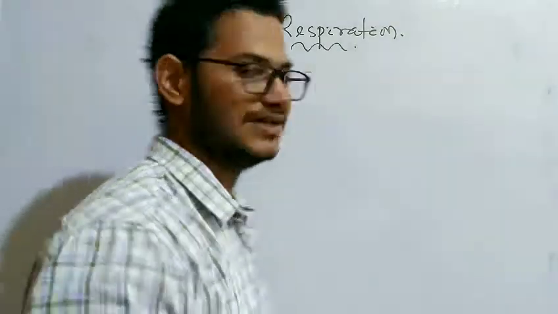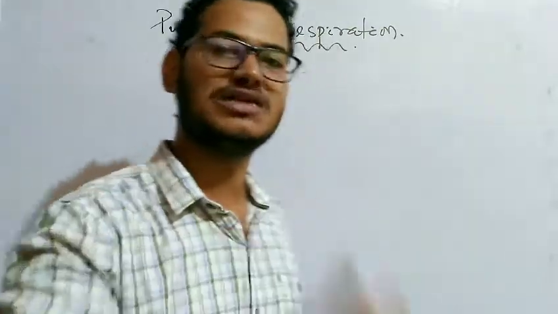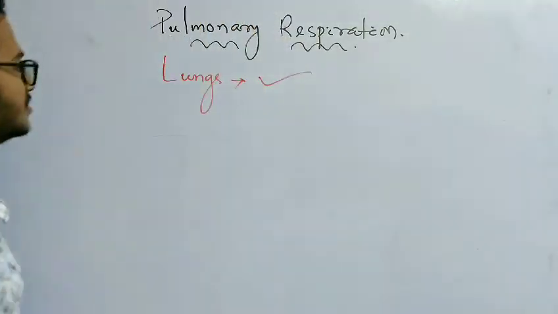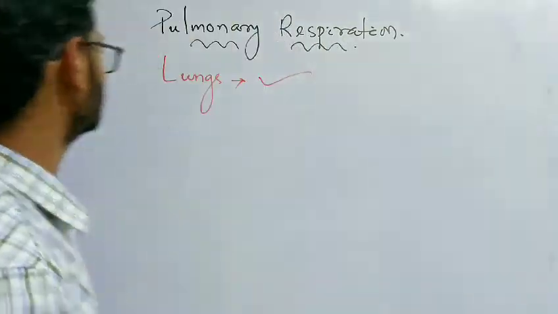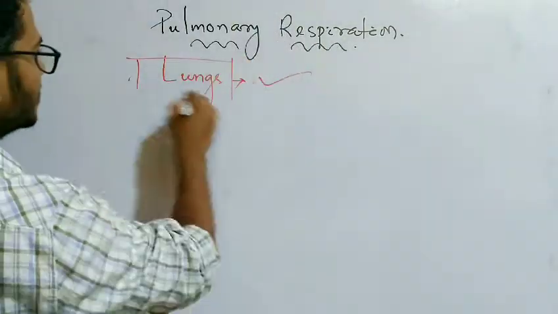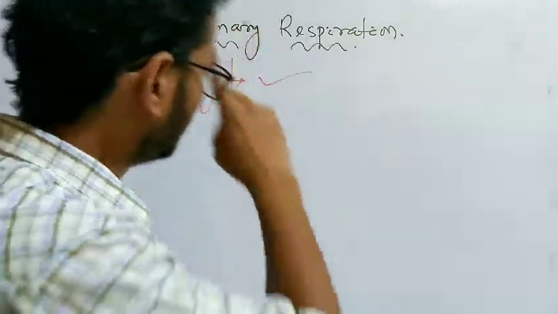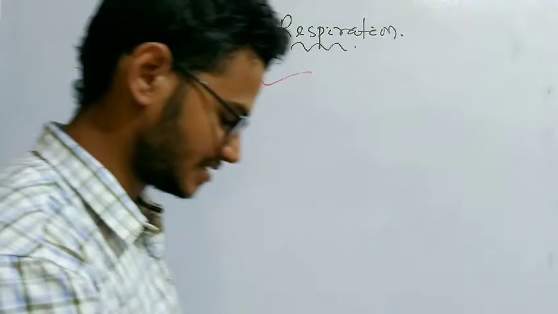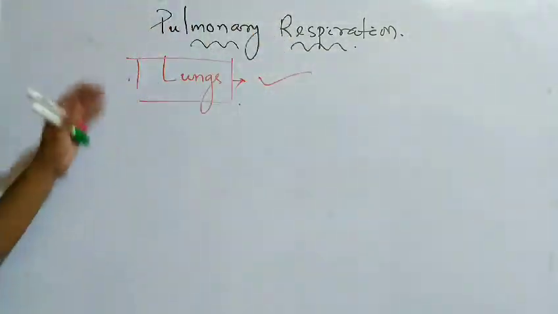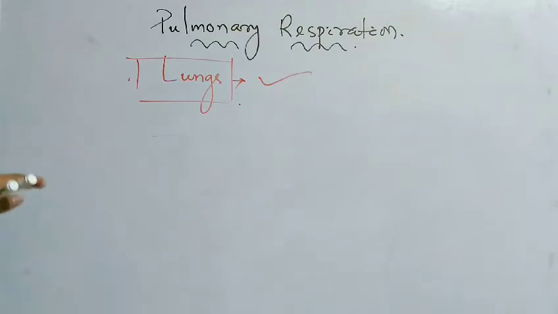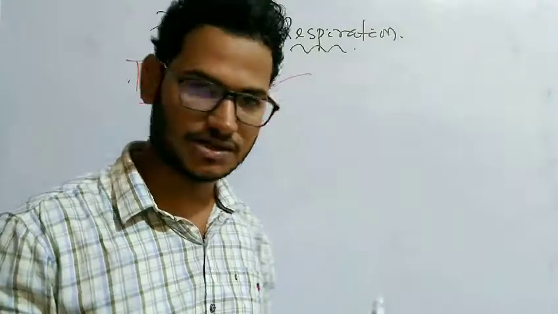So all these activities, taking fresh air to our body, utilizing it, giving out the used air to the atmosphere, again taking it and utilizing, all these processes in complex multicellular organisms are done with the help of the lungs, which is known as the pulmonary respiration. We will discuss in detail the respiratory system of human.